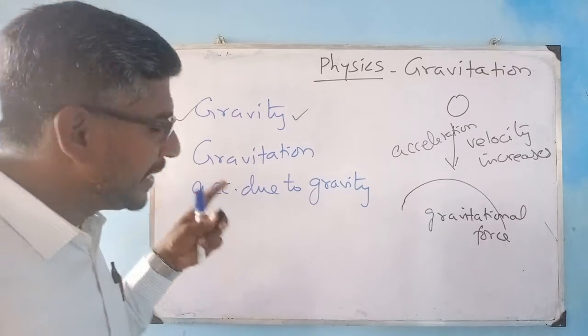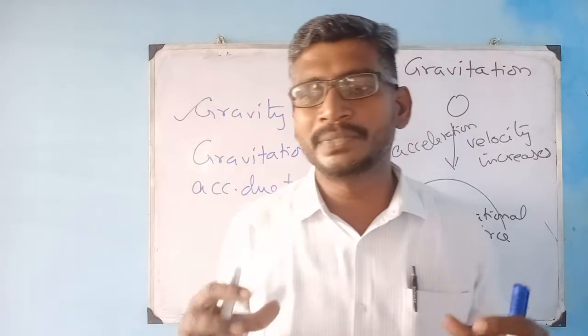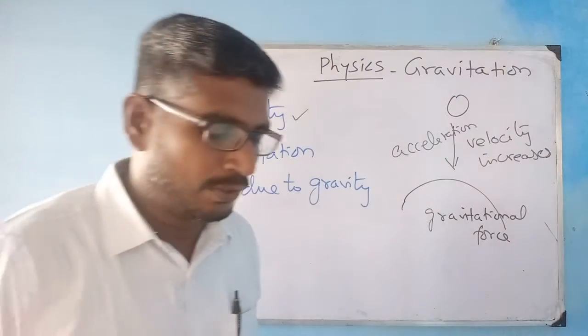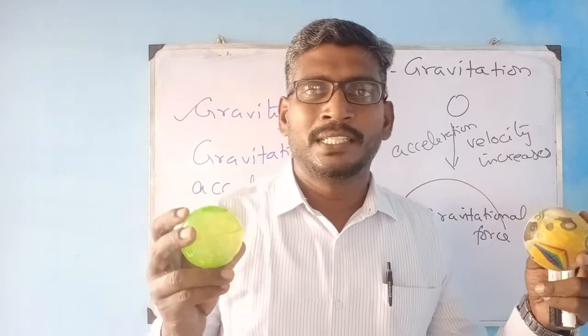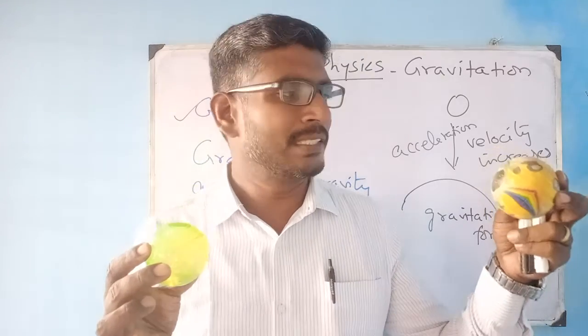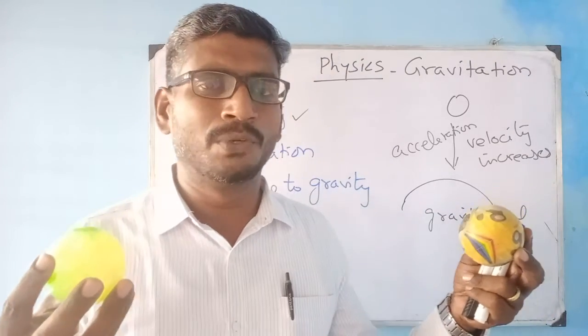Gravitation is between any two objects. The attractive force between any two objects is the gravitation. For example, there are two different objects. This is object A and this is object B, with mass m1 and mass m2. This is in space, that is, in the universe.